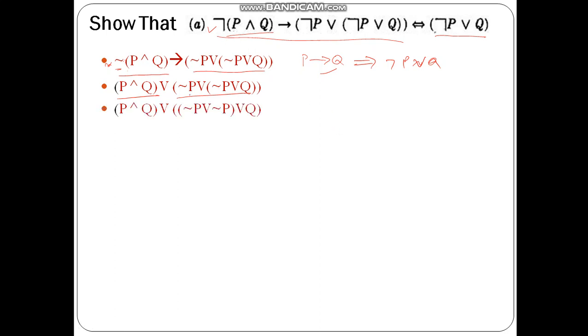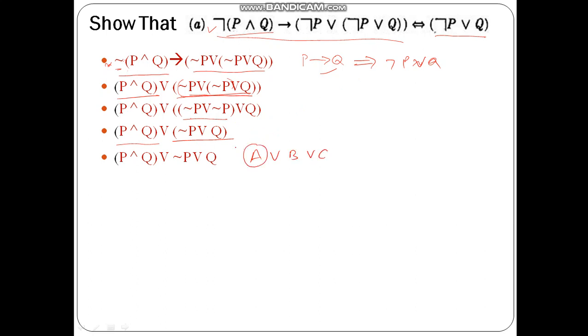Now since the OR operation is associative, this bracket can be taken here, and not P or not P are combined, and that will be not P. So now the formula is P and Q or not P or Q. I will rewrite it, and this is of the form A or B or C, where A is the first formula, that is P and Q, B is not P, and C is not Q. So we can take this P with the first half, and now I can apply the distributive law to this.